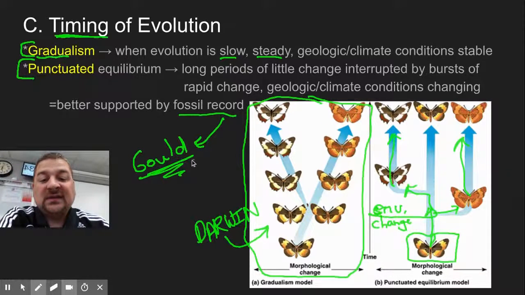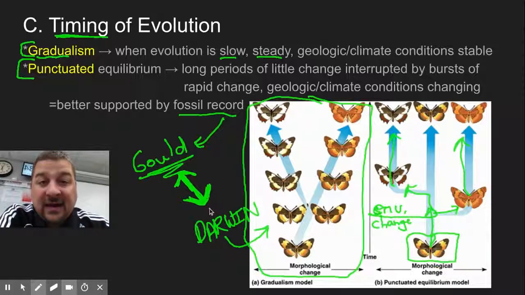So these are just two different ideologies on how fast and how this process of speciation actually happens. I hope you have a good understanding of evolution after these videos. Again, make sure to ask me if you have any questions about these ideas and what all this stuff means. And you can go back and review these videos if you need to.